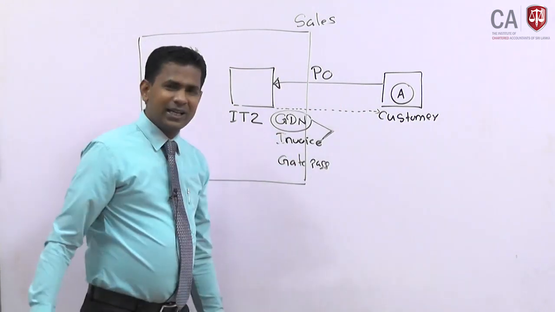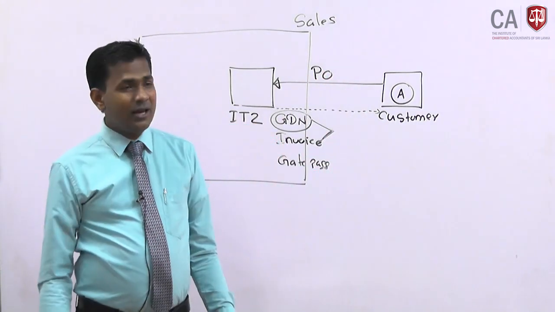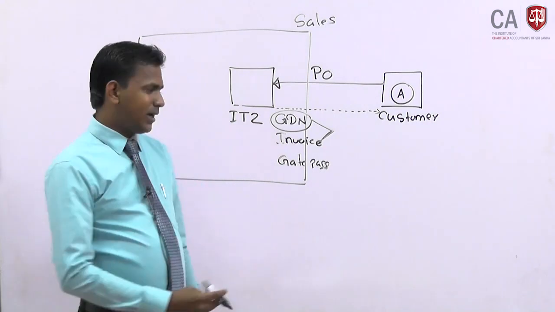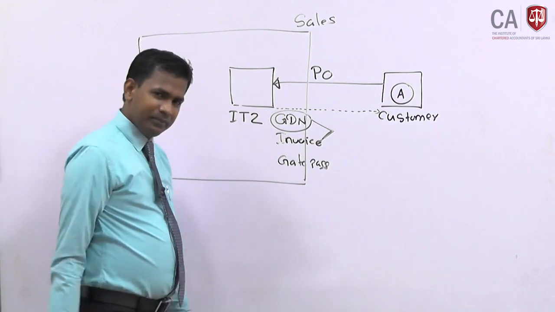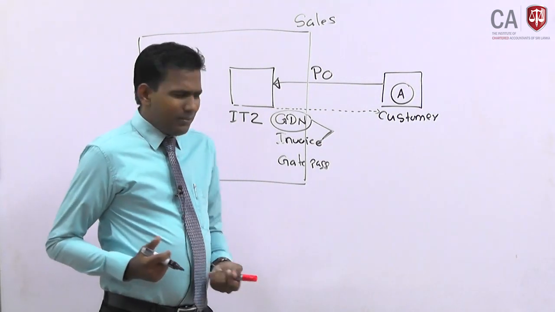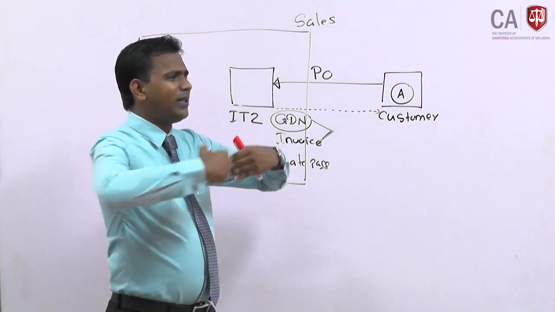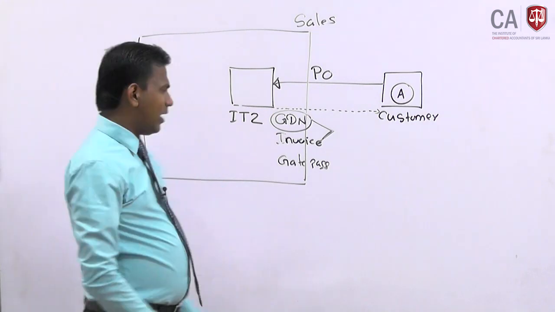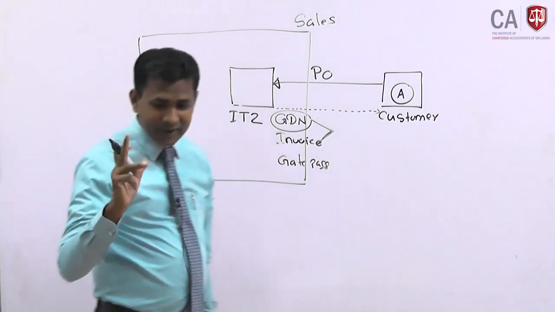What is this sequence order? The invoice has numbers 1, 2, 3, 4, 5 printed on it. You cannot write them by hand. Sometimes when we go to boutique centers, they take the bill book and write the bill number by hand. That is not possible here; the number is printed. This is called sequence order. Do you feel this is common sense? By numbering an invoice, does it ensure that all the goods sent from the company premises are invoiced? No. So answer 1 is eliminated. This is elimination theory, not identifying the correct answer.